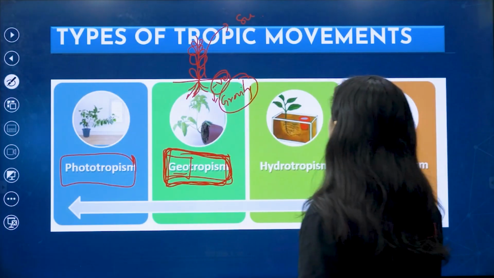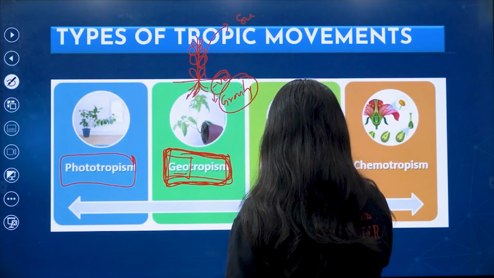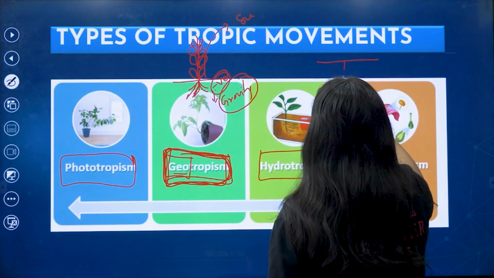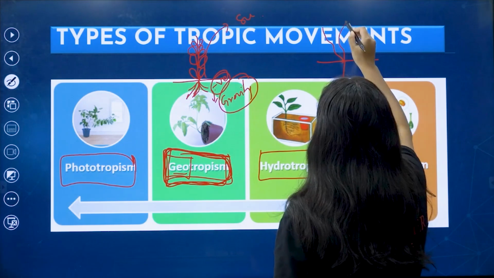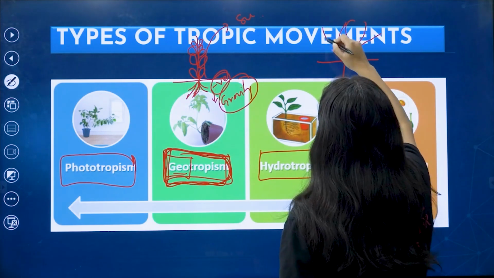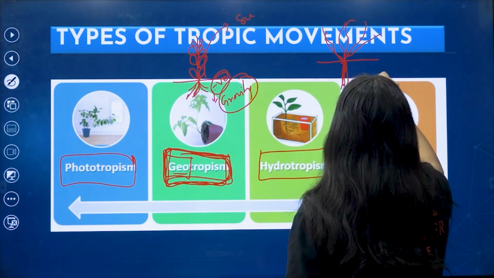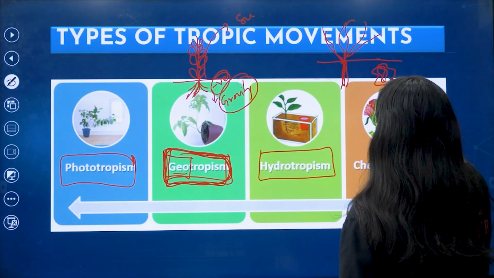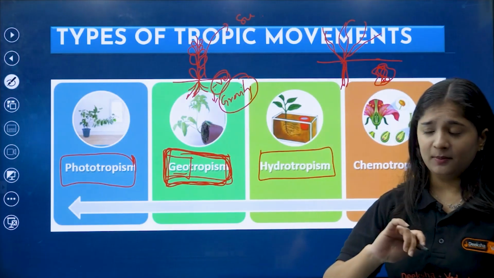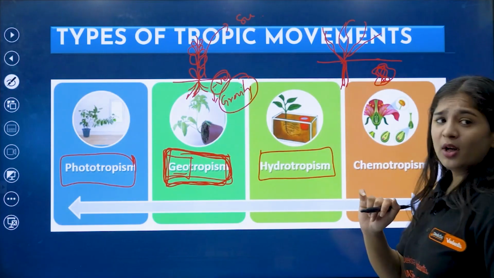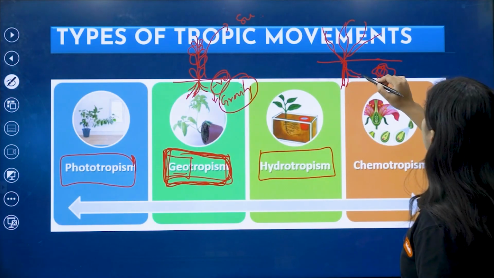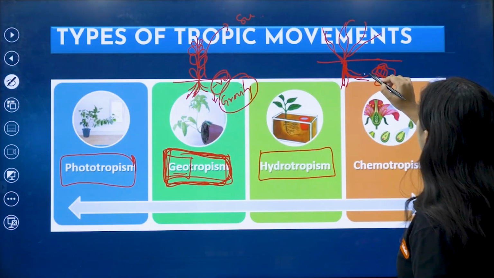Okay, coming to hydrotropism. This is a plant. Somewhere in the soil, near the root, you will have water content. So what happens here? You can see the movement towards what? Water.